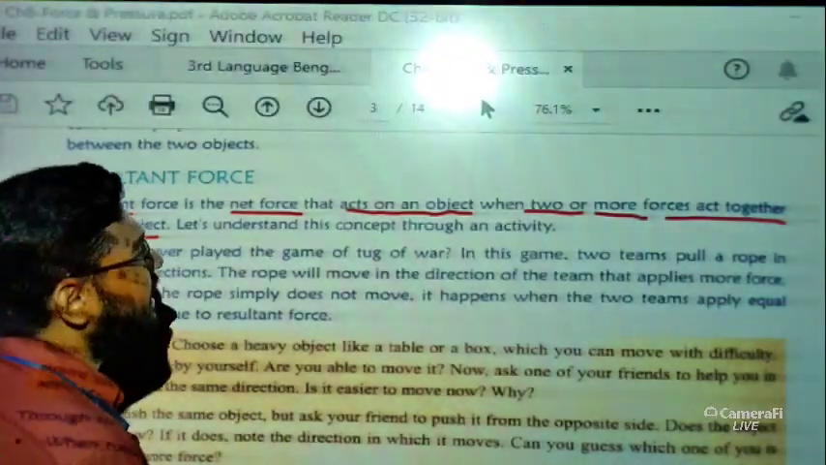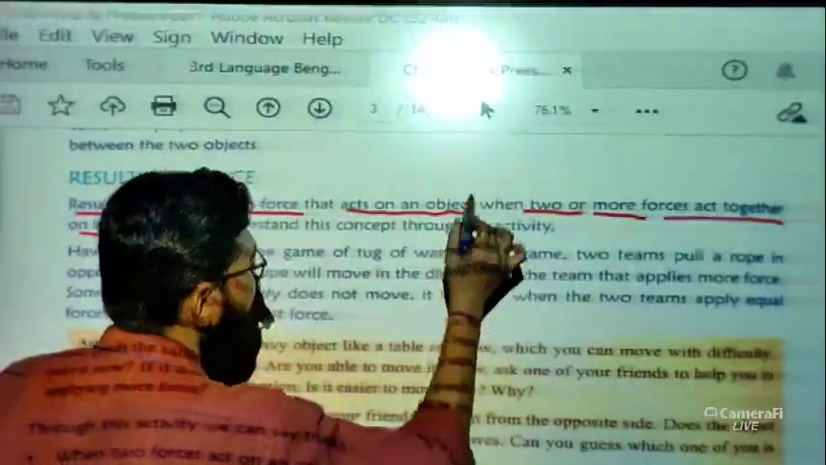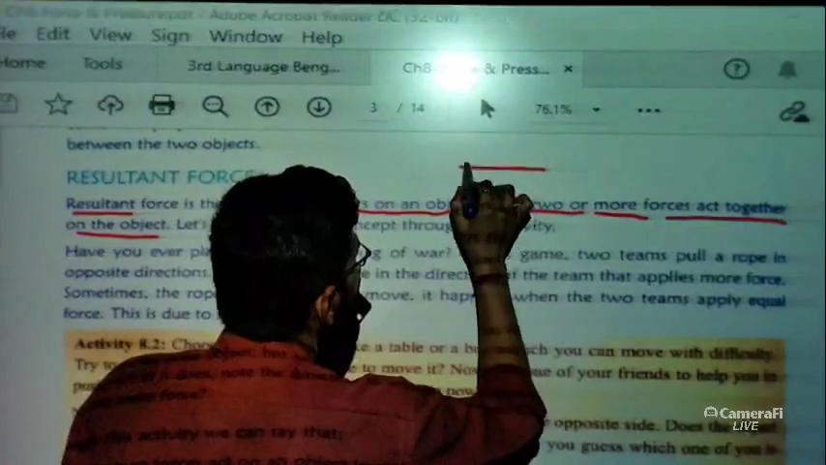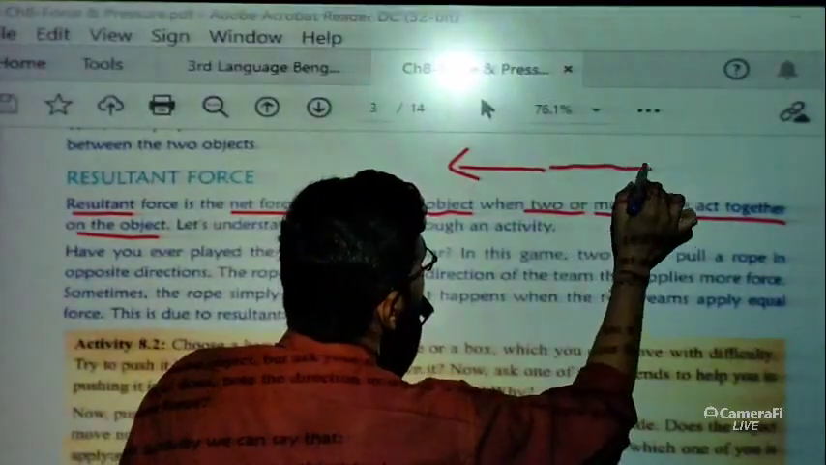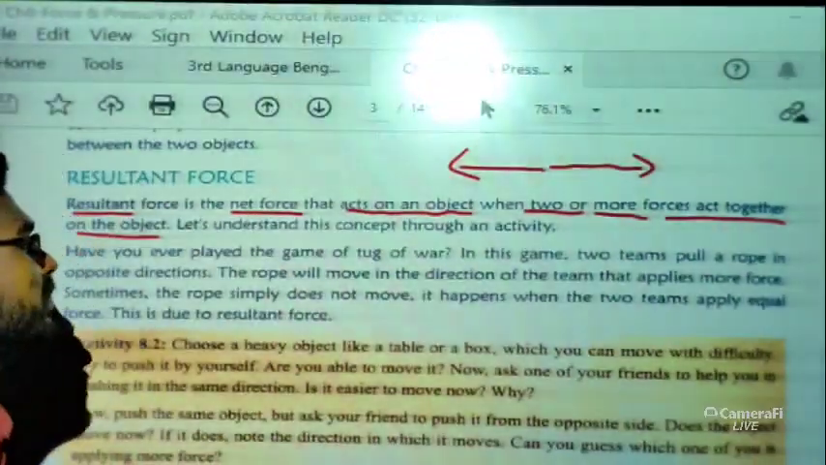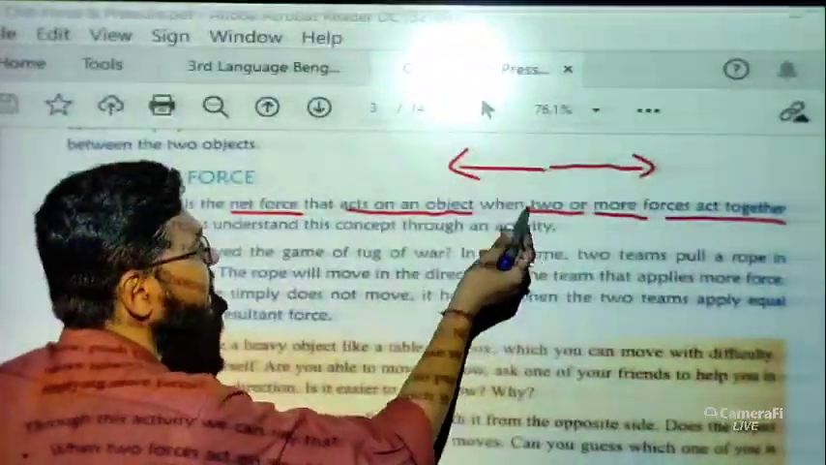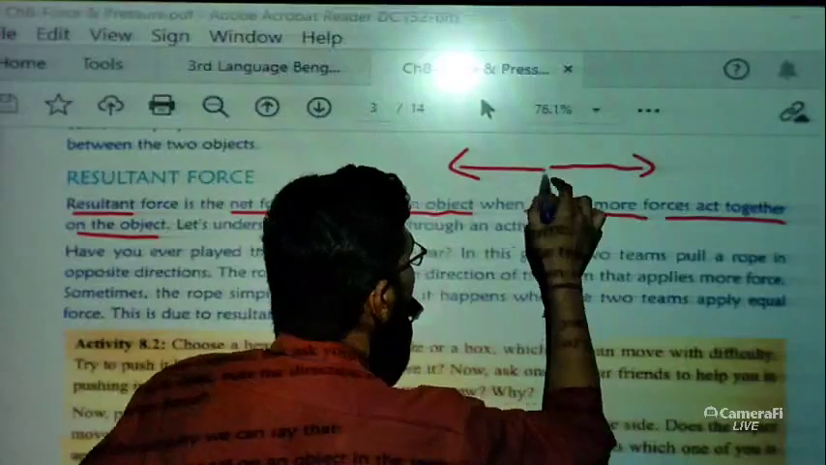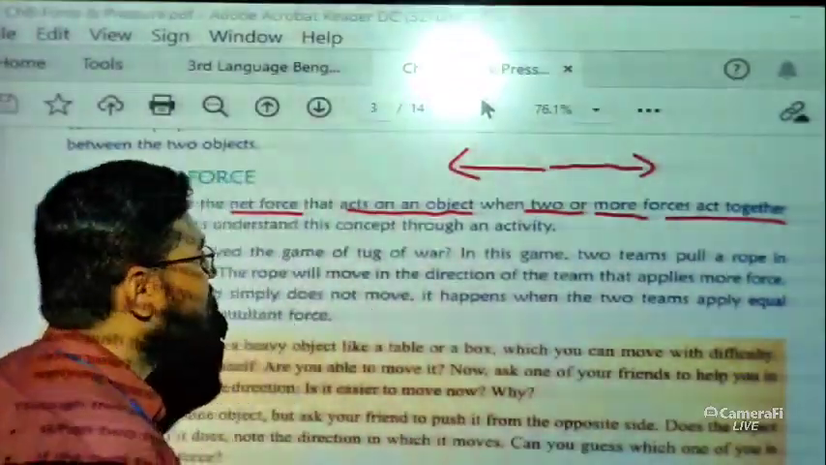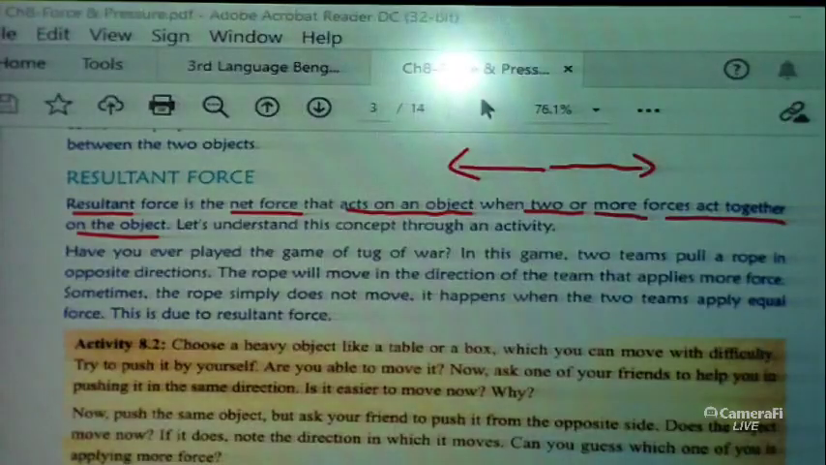Now let me tell you, resultant of force means what? That if one force is in this direction and another force is in this direction. Okay, so what will happen? If the two forces are same and equal, then the resultant should be 0. Okay, the net force should be 0. So these things we will discuss after some time.